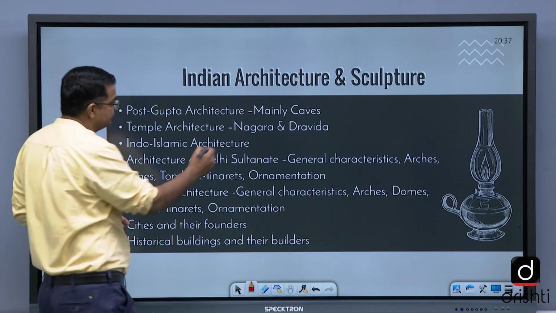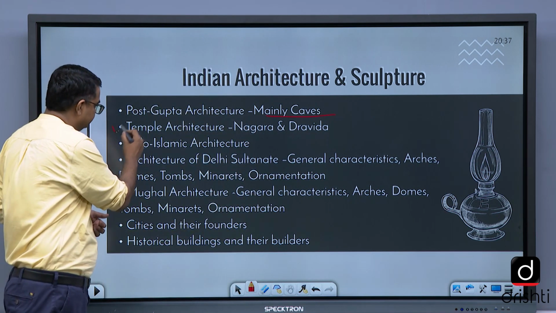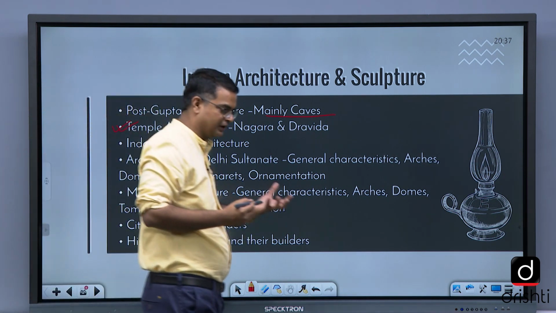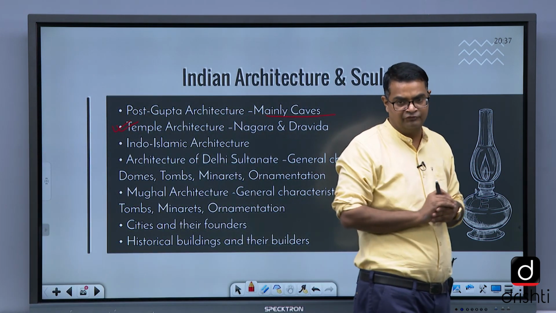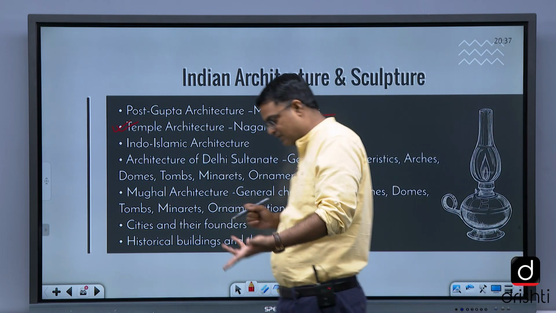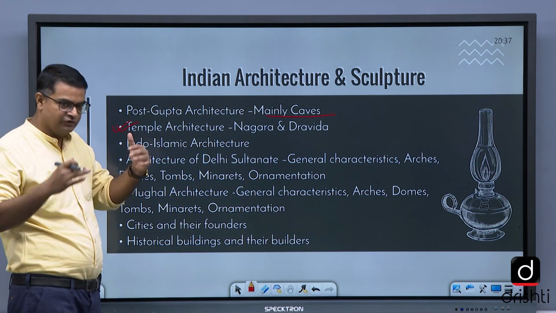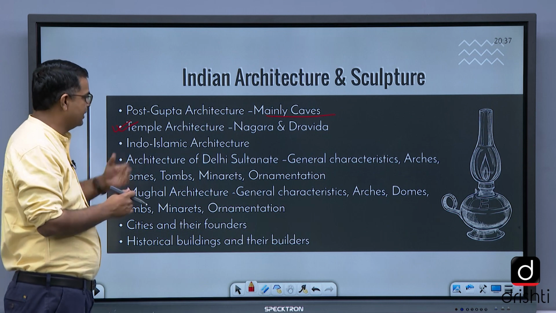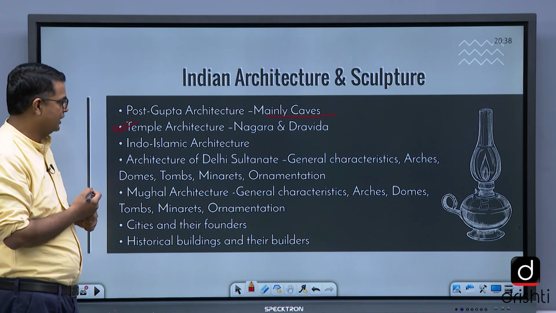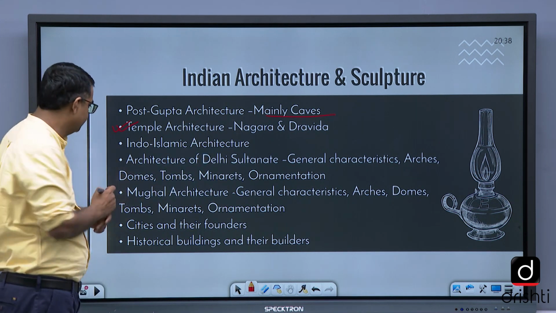Post-Gupta mainly caves, focusing on temple architecture. As I told you, the terms related to the important architectural features of temples that you need to focus on, especially Nagar and Dravid, and then Vesara style, that is Chalukyan style of architecture, which is a mix of Nagar and Dravid. Indo-Islamic architecture, the architecture of the Sultanate period, arches, domes, tombs, minarets, ornamentations, this is important.